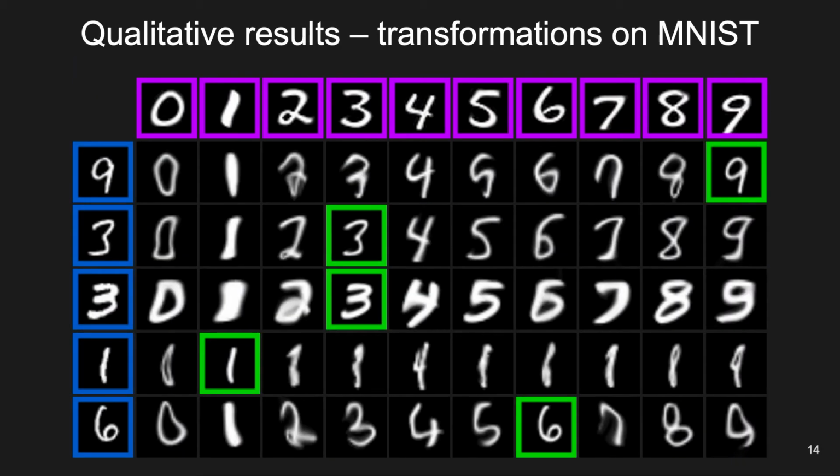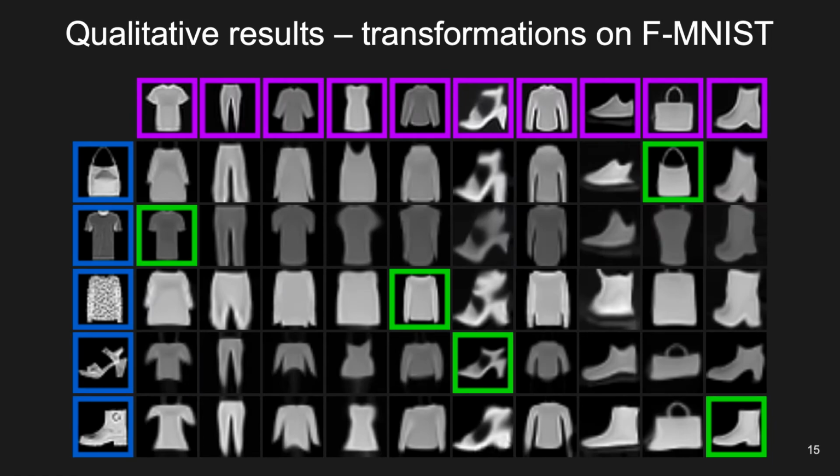The sharpness of our prototypes, here at the top in purple, directly stems from the quality of the learned transformations. For a given query sample, in blue, we show aligned prototypes and highlight the closest prototype in green. Note how we manage to accurately model complex transformations like thickness or local elastic deformations. Similarly, when applied to object datasets like Fashion MNIST, we manage to accurately deform the prototypes to match the different object instances.